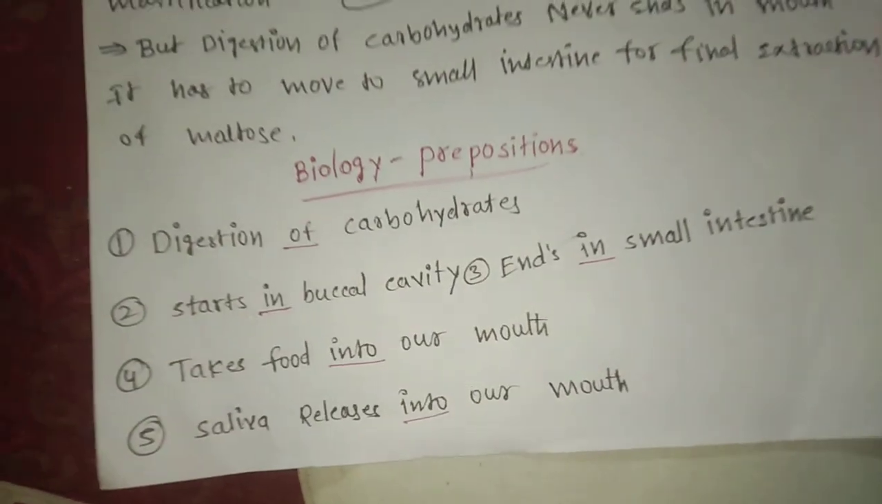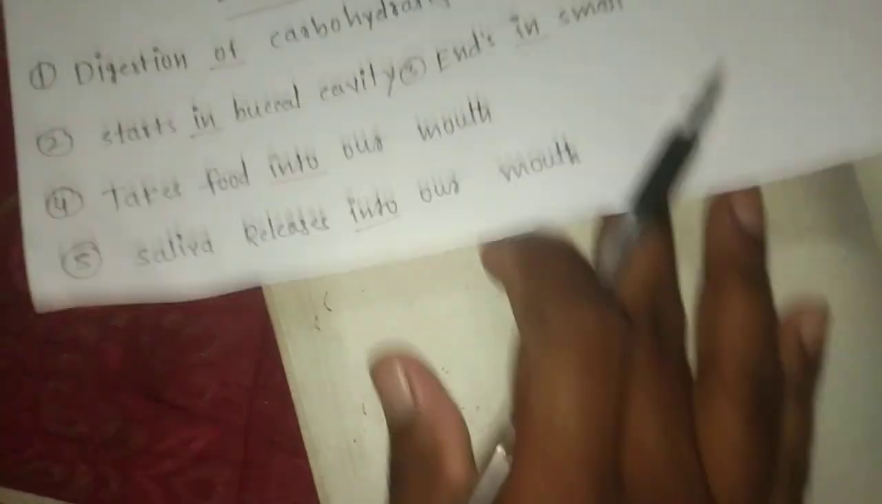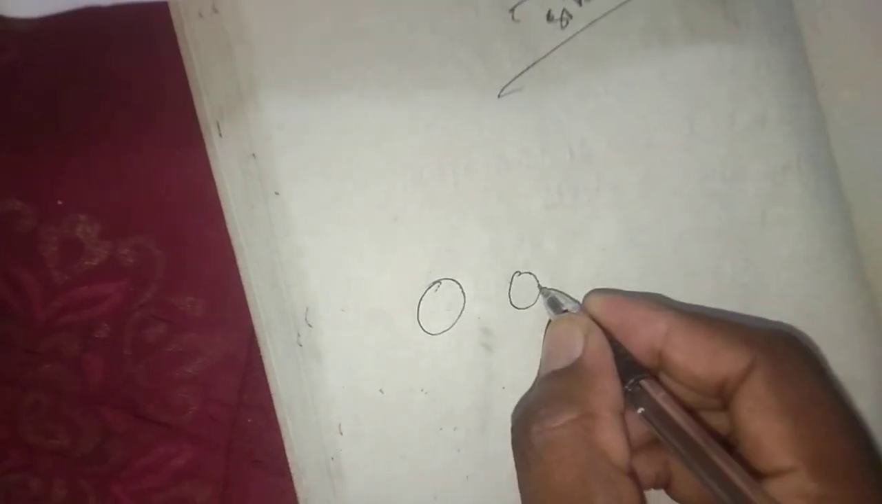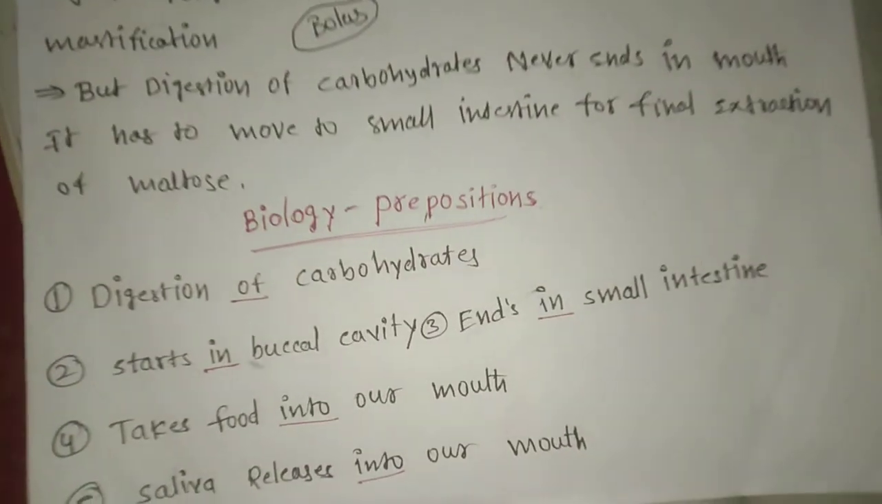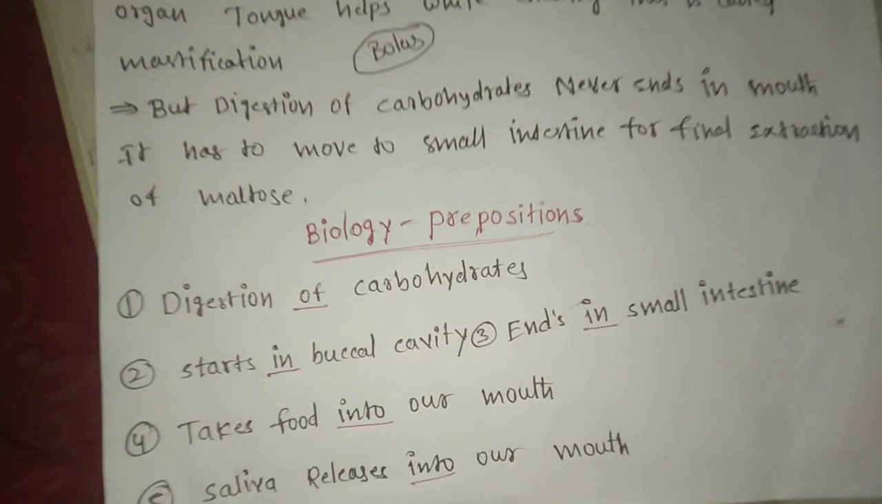Digestion of, it indicates something belongs to one thing. So digestion of, belonging to the carbohydrates. Digestion of proteins, belonging to the proteins. So what is meant by of? Belonging to something. So it is a preposition.